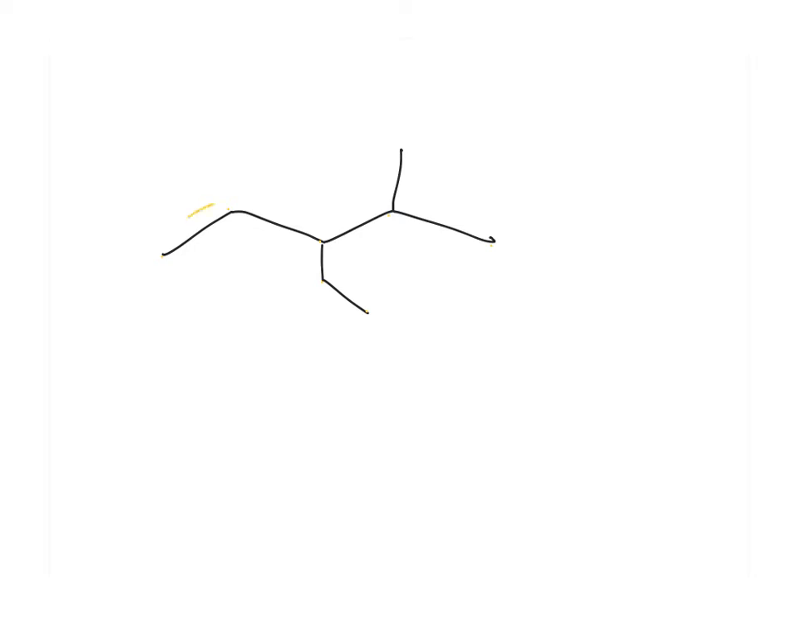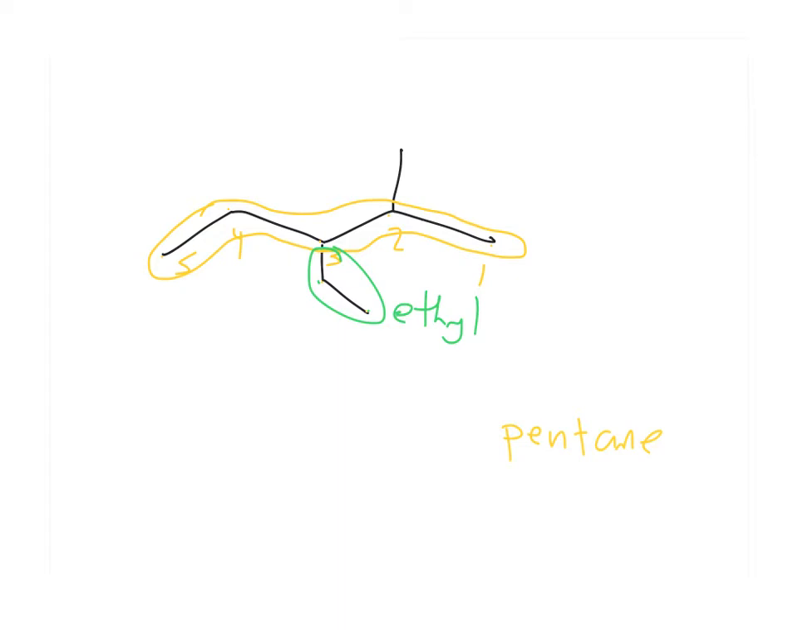First, I name my longest parent chain. So here is my longest chain right here, and it is 1, 2, 3, 4, 5 carbons long. My longest chain is pentane. Attached to that carbon chain, I have a 2-carbon long side chain. That's an ethyl. And I have a 1-carbon long side chain. That's a methyl. Now I would write these alphabetically, so E comes before M.